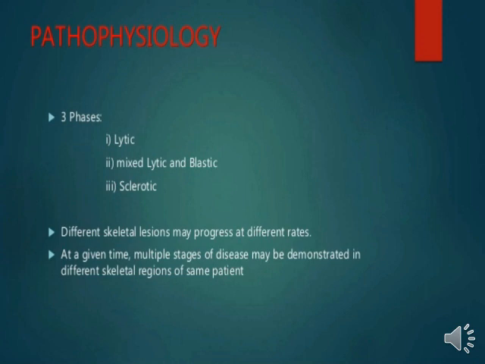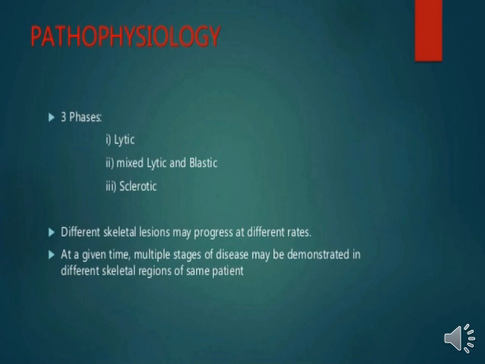So what is the mixed lytic and blastic phase? It is seen in a disease characterized by the triad of bone marrow infiltration by plasma cells, a mixed lytic and blastic condition.